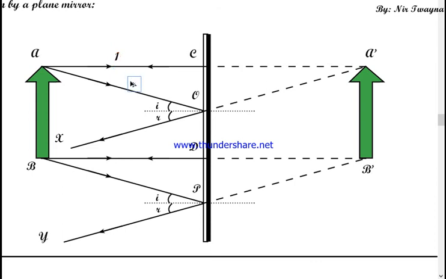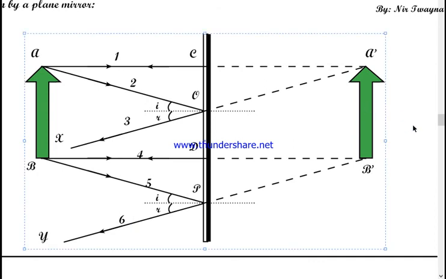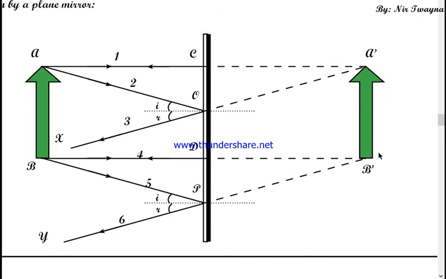Draw this one, and then draw this one, and then draw this one, and then this one, and this one. Follow the sequence, then you will obtain the image. Well, any confusion out here?